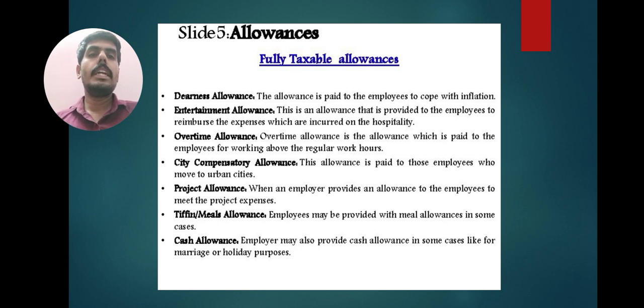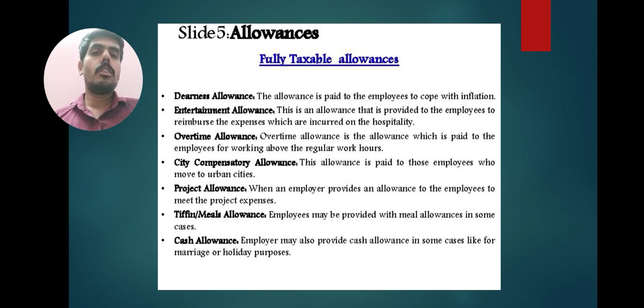First, fully taxable allowances. For these allowances, the total amount is fully taxable under income tax. For example, for any allowance of rupees 5,000, this full amount of 5,000 goes to income tax.